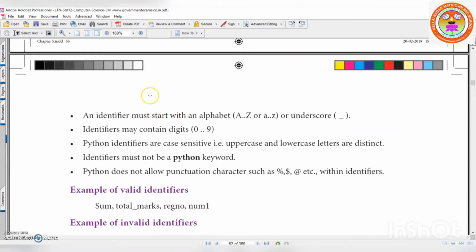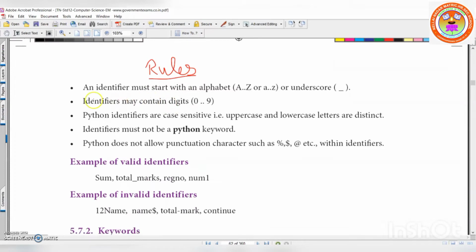And like C++, even identifiers in Python should follow some rules. An identifier must start with an alphabet, capital A to capital Z, or small a to small z, or underscore. Same like C++, just recollect all the things which you learned in C++.